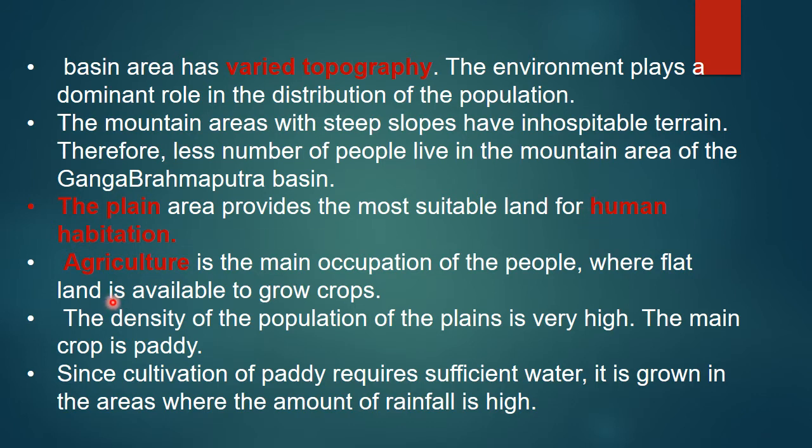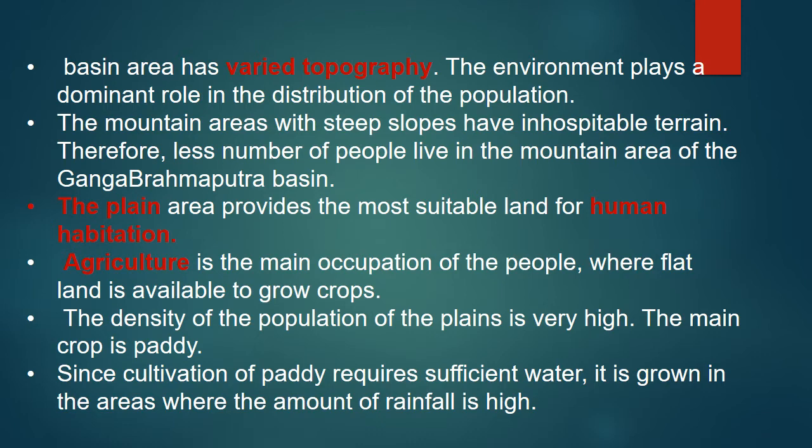Then agriculture is the main occupation of the people, and the density of population in the plains is very high. Compared to the mountain area, in the plain area the density of people is very high. The main crop they grow is paddy. Since cultivation of paddy requires sufficient water, it is grown in areas where the amount of rainfall is high. So for paddy cultivation, more rainfall is required. They do paddy cultivation only in areas where they receive more rainfall.